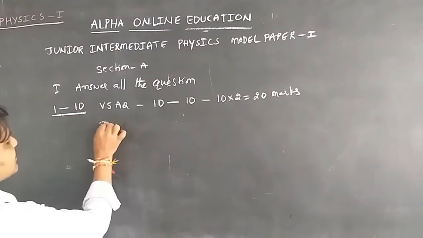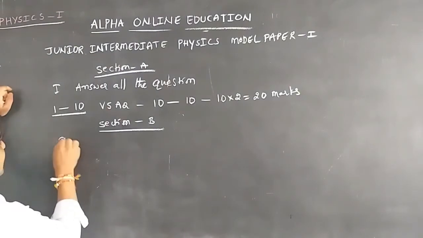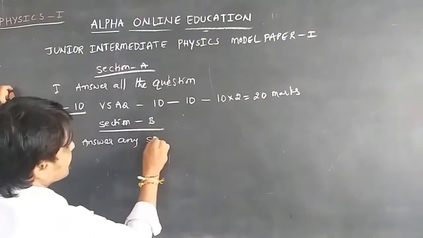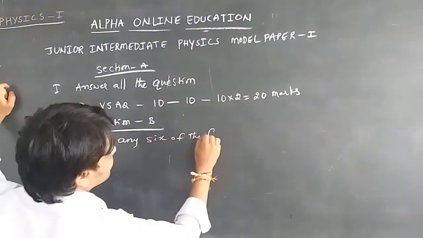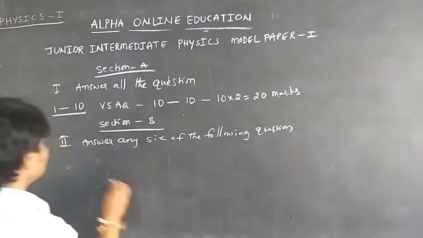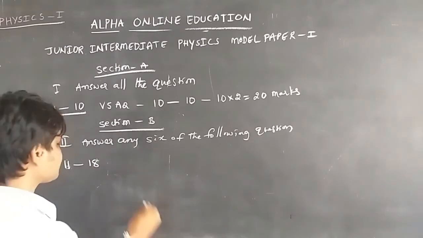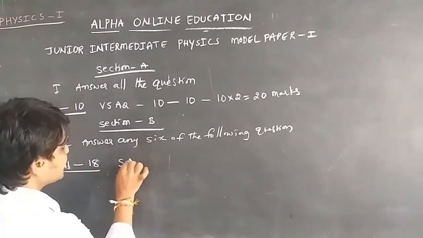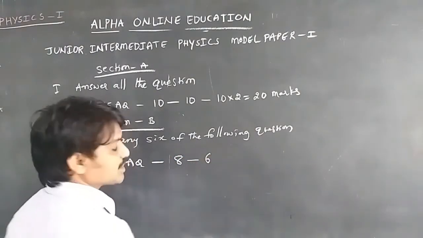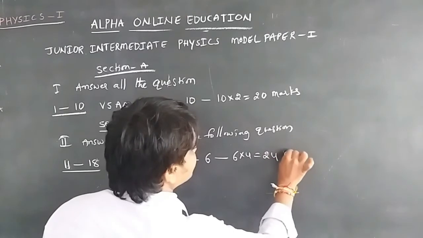And from Section B, the second one, answer any 6 of the following questions. Here the question numbers are 11 to 18, so we will get 8 short answer questions. Out of these 8 questions we should write 6 questions.